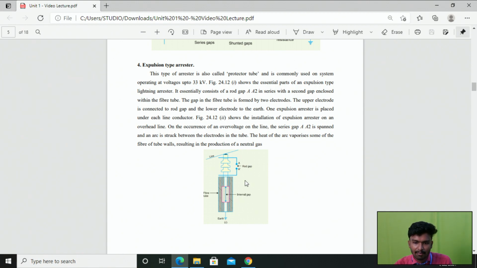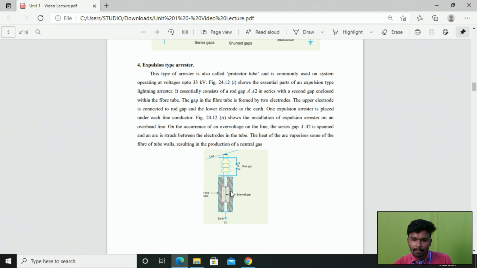So in the series gap A and A dash is spanned, and the arc is struck between the electrodes in the tube, right? So during the normal operating condition, what will happen? We don't have sufficient voltage to create an arc between these two rod gaps. So the gap remains open, right? It does not conduct. So the first gap as well as the second gap does not conduct during the normal operating condition.